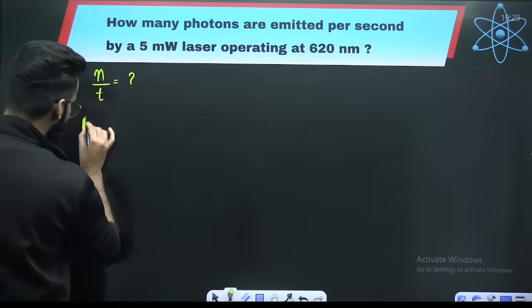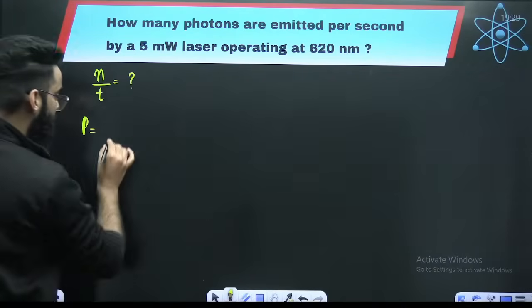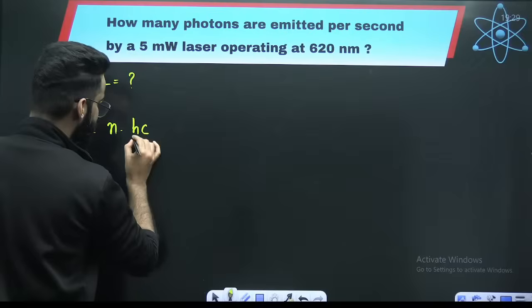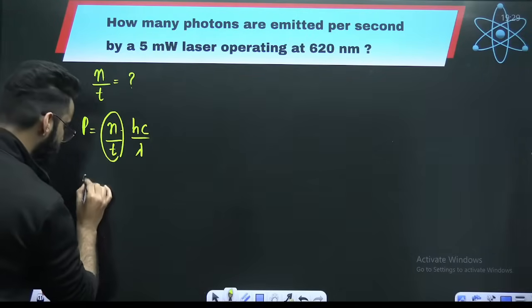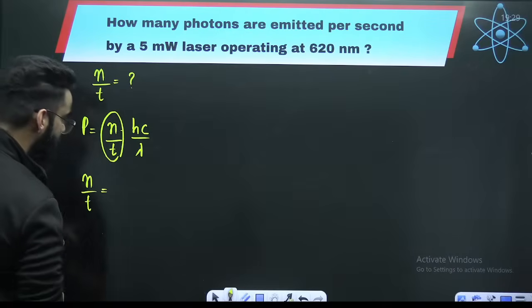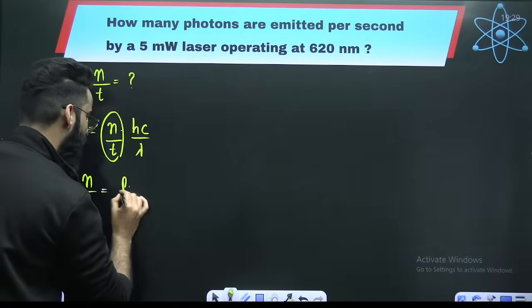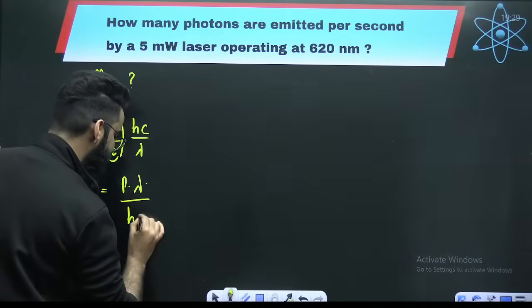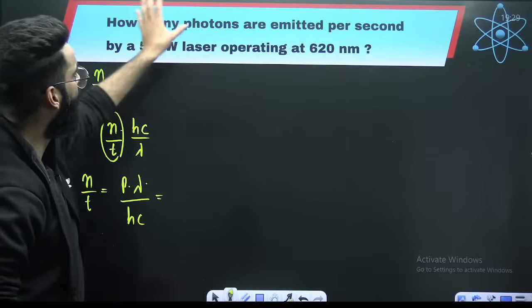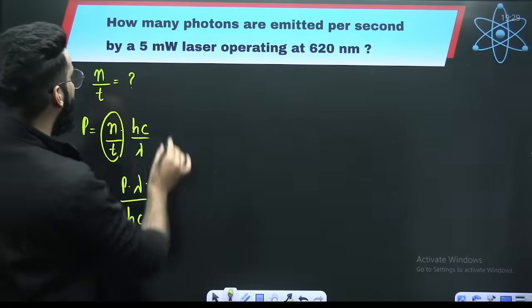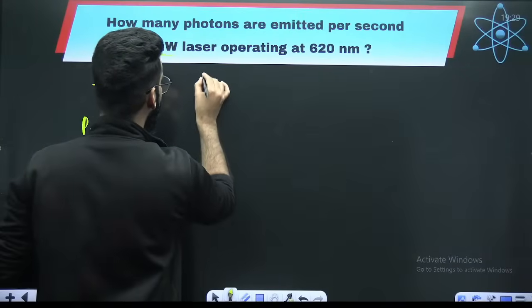I told you a result a few minutes back: power is equal to n times hc divided by lambda, divided by T. The N by T value is going to be power multiplied by lambda divided by hc.